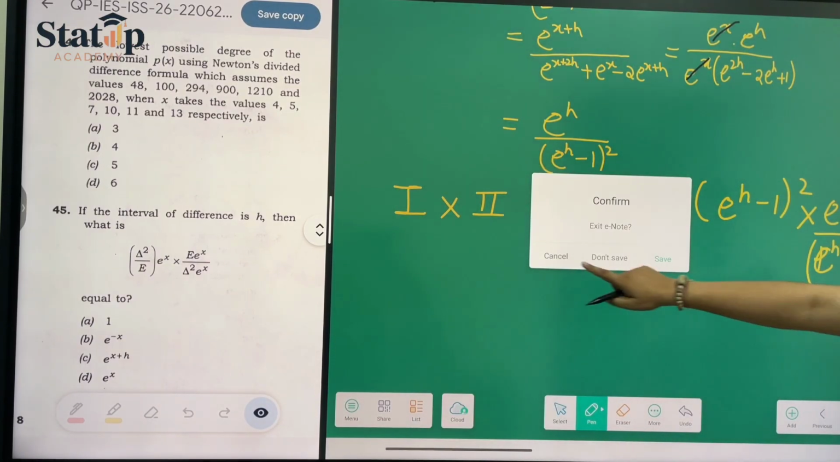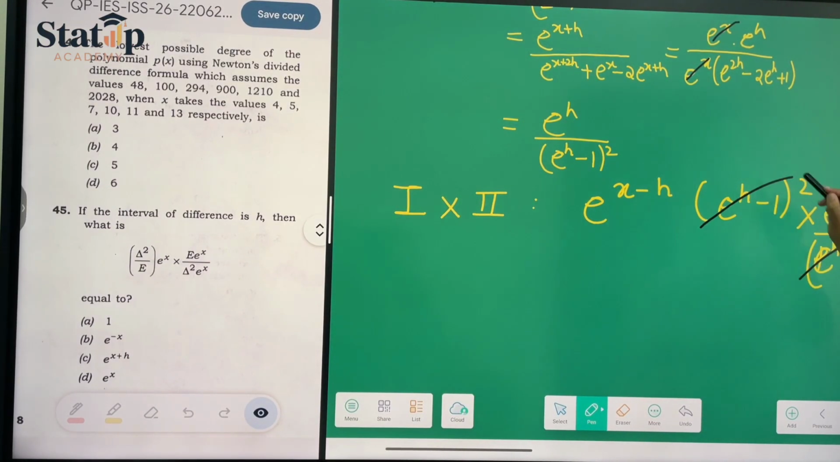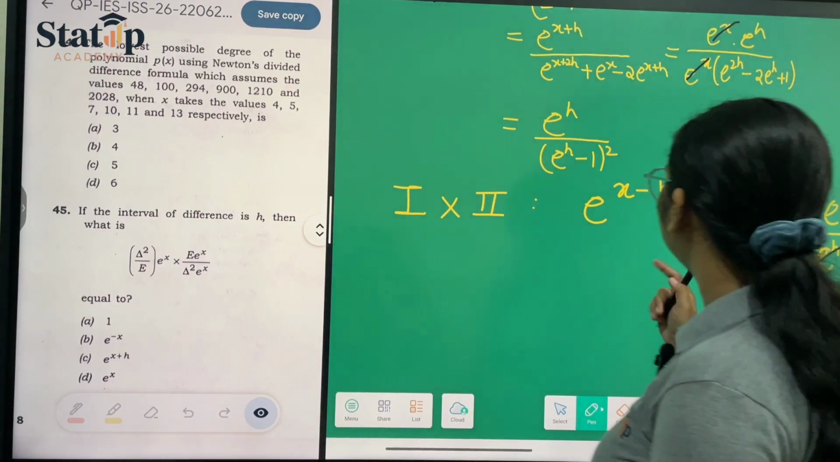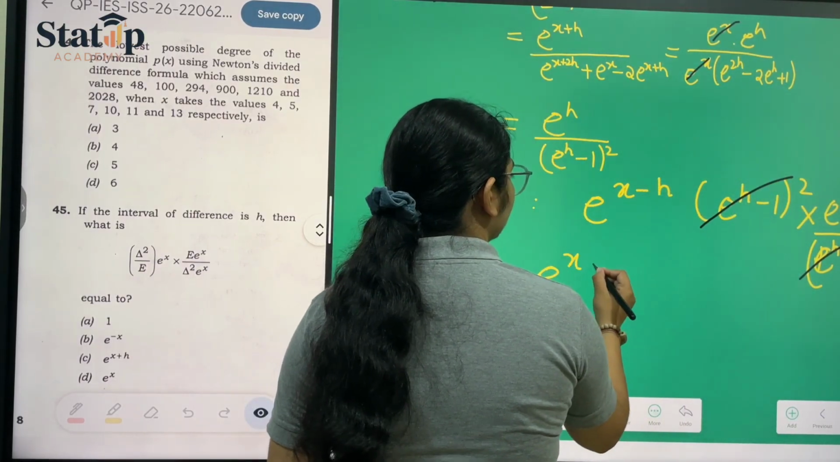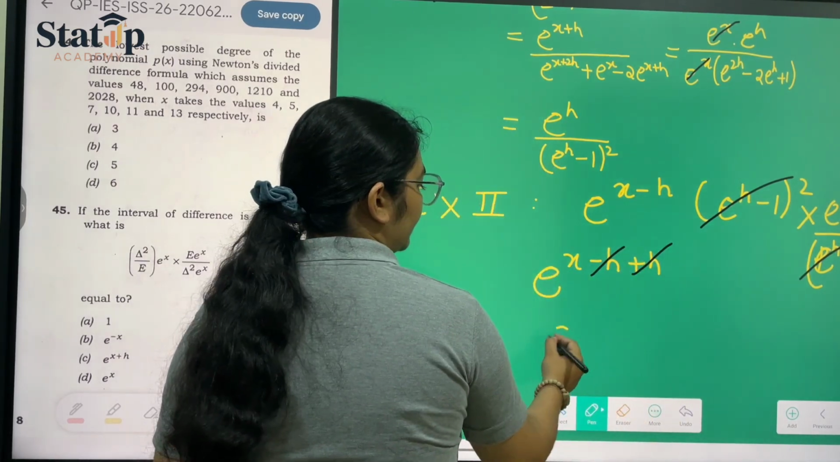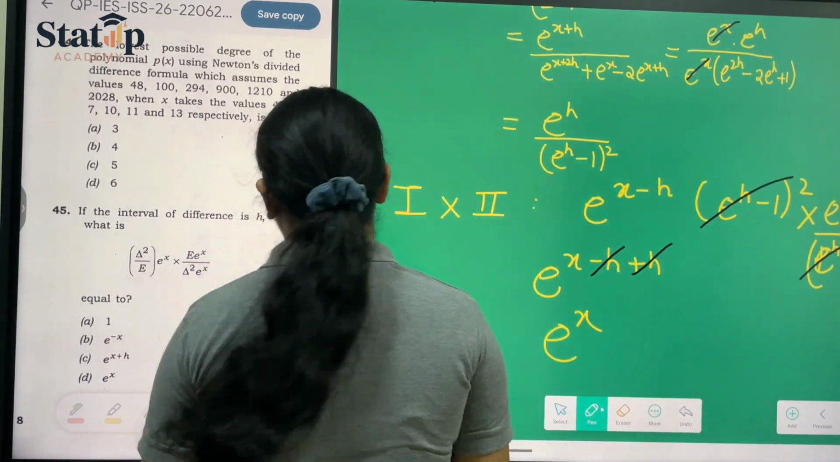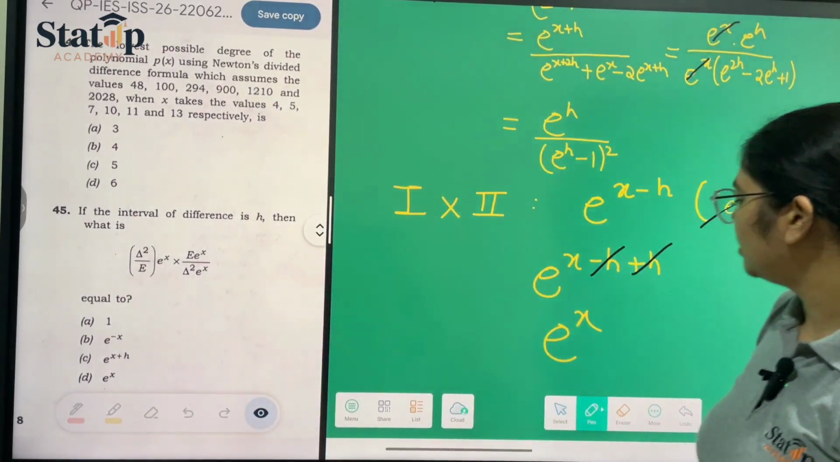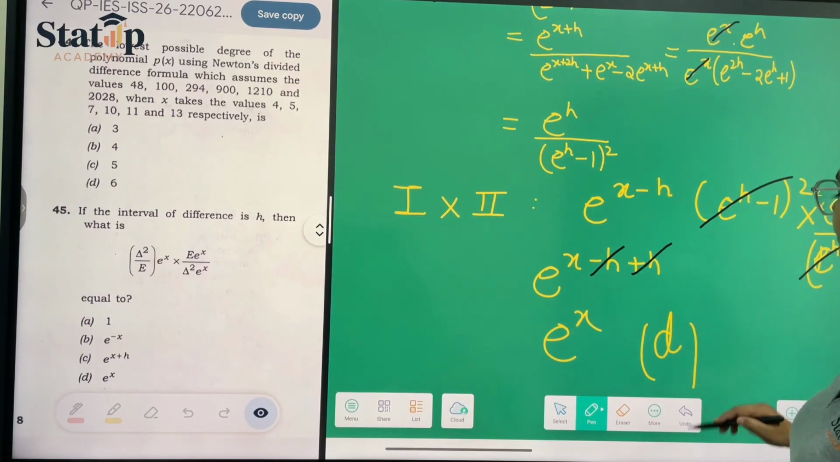This whole gets cancelled with this whole, and we are left with e raised to the power x minus h plus h. Minus and plus h also get cancelled, and we are only left with e raised to the power x, which is our option number D in this case.